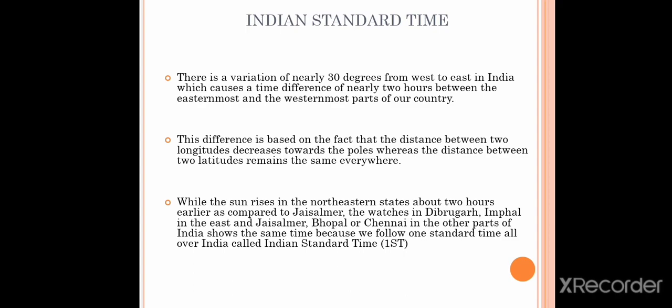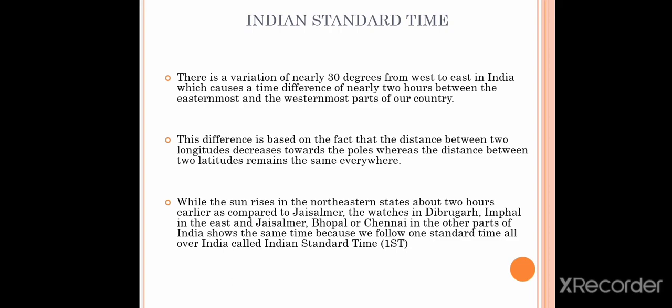There is a variation of nearly 30 degrees from west to east in India, which causes a time difference of nearly 2 hours between the easternmost and the westernmost parts of the country. This difference is based on the fact that the distance between two longitudes decreases towards the poles, whereas the distance between two latitudes remains the same everywhere.